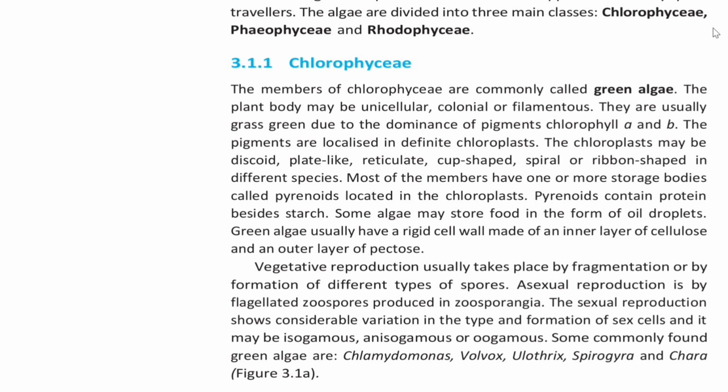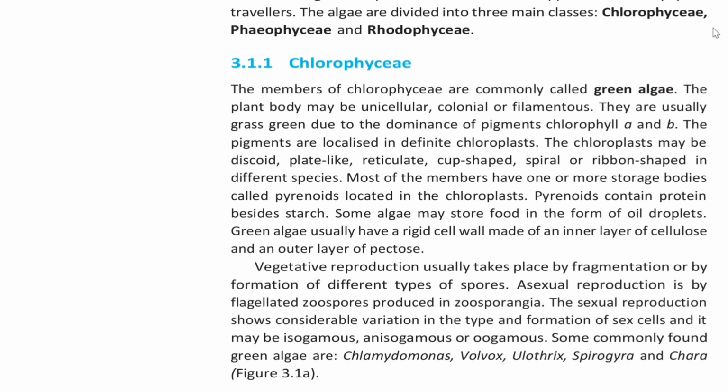Most of the members have one or more storage bodies called pyrenoids located in the chloroplast. Pyrenoids contain protein besides starch. Some algae may store food in the form of oil droplets. Green algae usually have a rigid cell wall made up of an inner layer of cellulose and outer layer of pectose. Vegetative reproduction usually takes place by fragmentation or by formation of different types of spores.